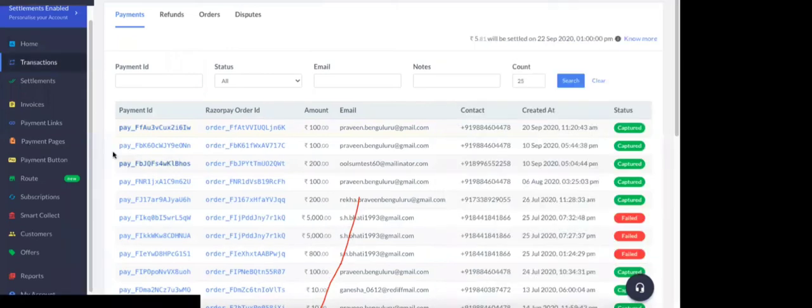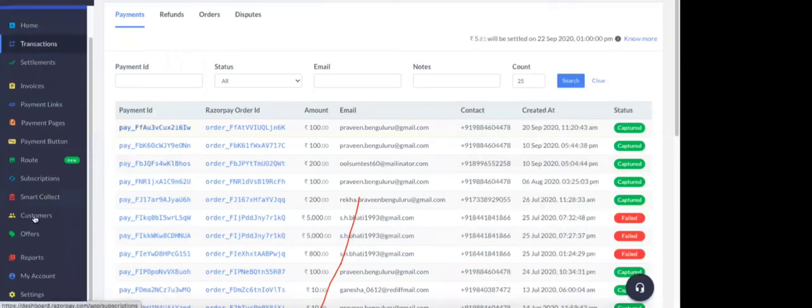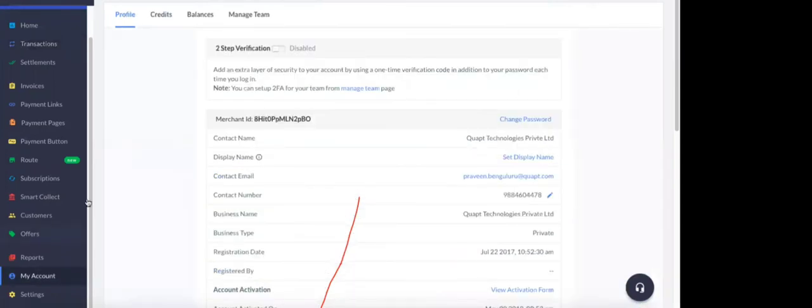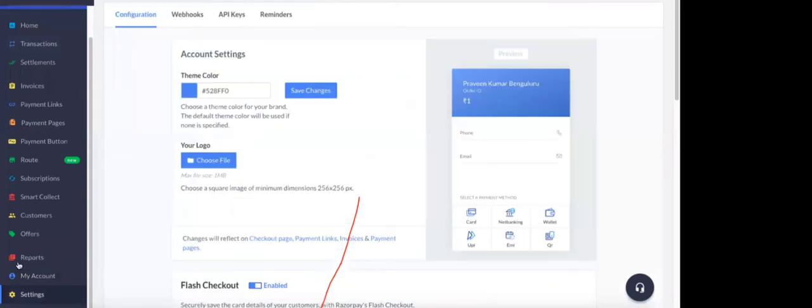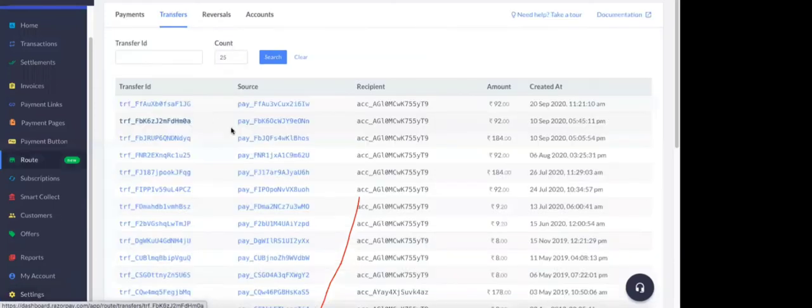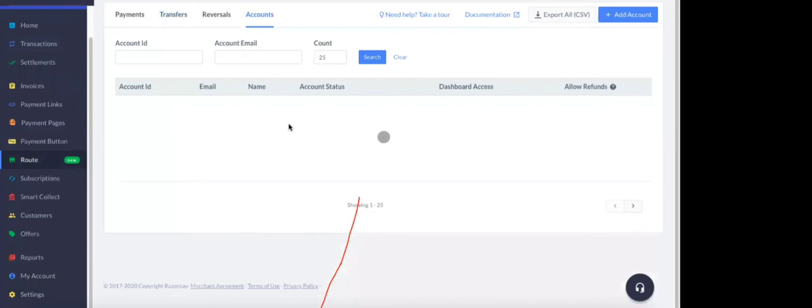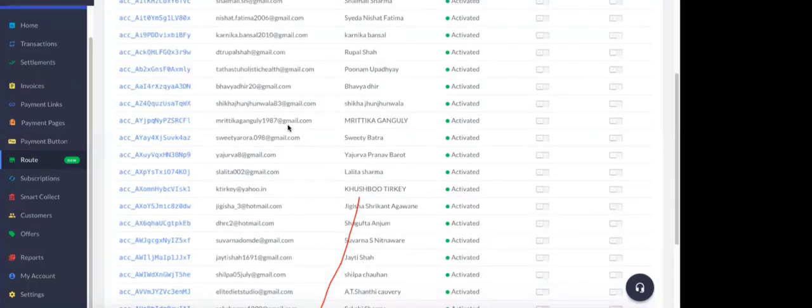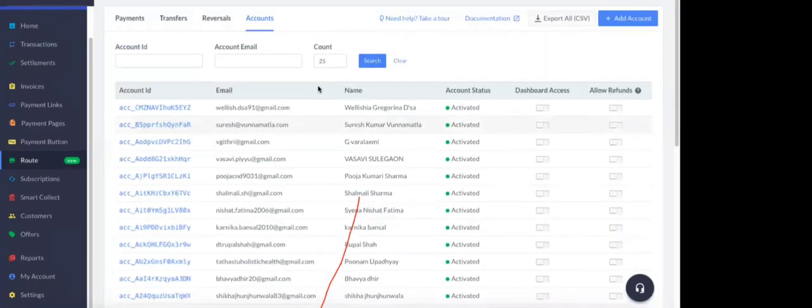So we have all the dietitian details here. These are all the dietitians' accounts. For every dietitian we need to create an account, so that the money will automatically be credited to their account.